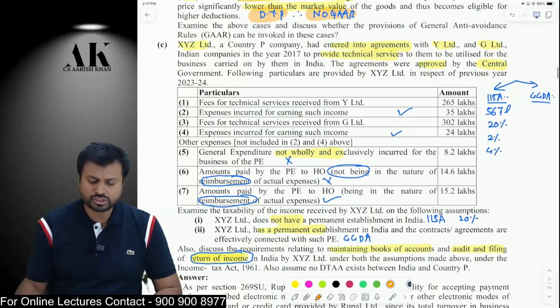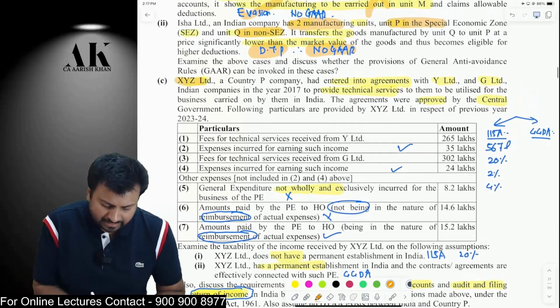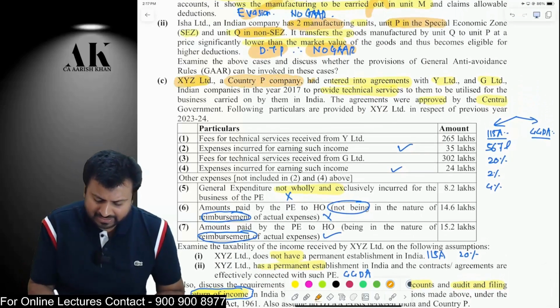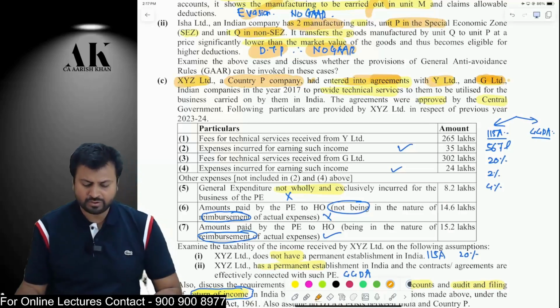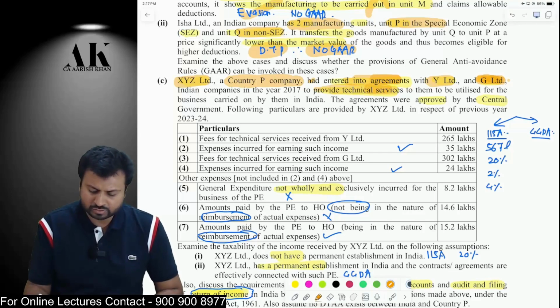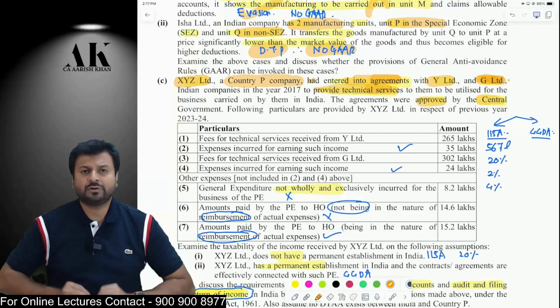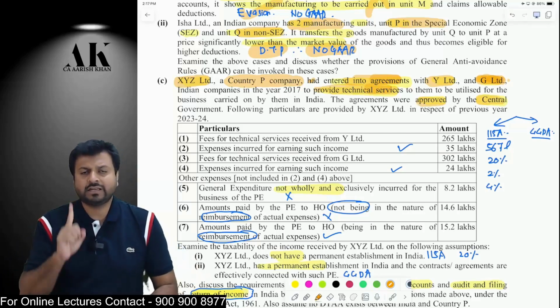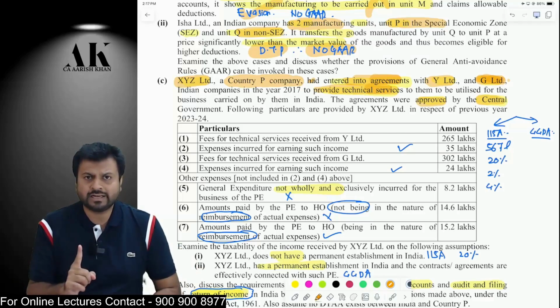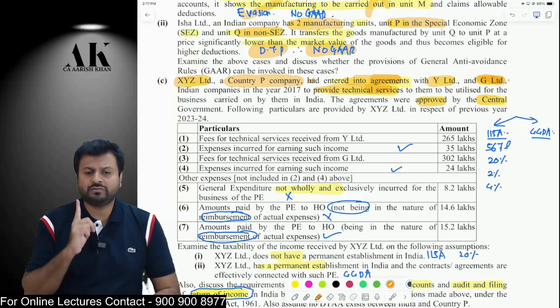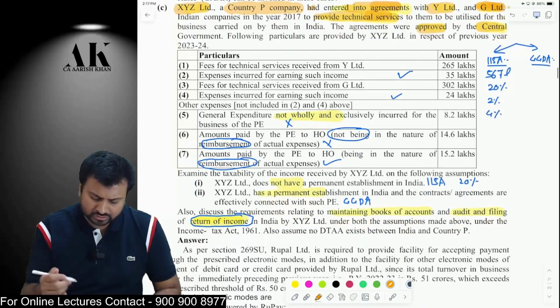Okay. And one last question over here is a beautiful question. XYZ Limited is a company in country P. They have entered into an agreement with Y Limited, an Indian company, for providing technical services, which is approved by the central government. Therefore, the provisions of 115A will apply. Whenever the written words approved by central government are there in the examination, it means 115A or 44DA will apply. Now, we need to solve this question in two ways.